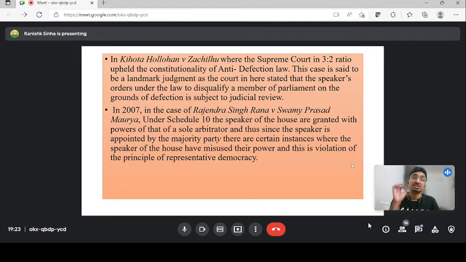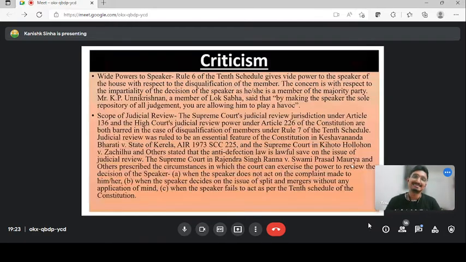So in the case of Rajendra Singh Rana versus Swami Prasad Maurya, 2007, the Supreme Court questioned the impartiality of the speaker in the case of disqualification, that definitely the speaker can misuse the power, and so it is important that judicial review has to be done, guys. These are two important judgments that you should remember. The first one is very important. Moving to the next slide, guys.